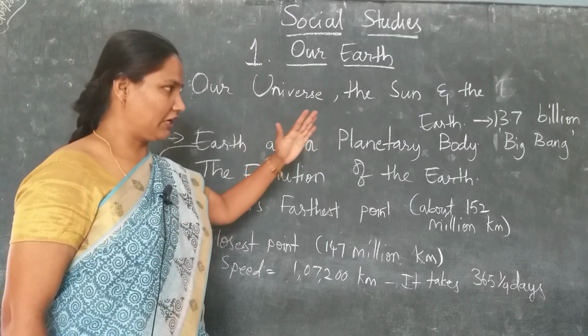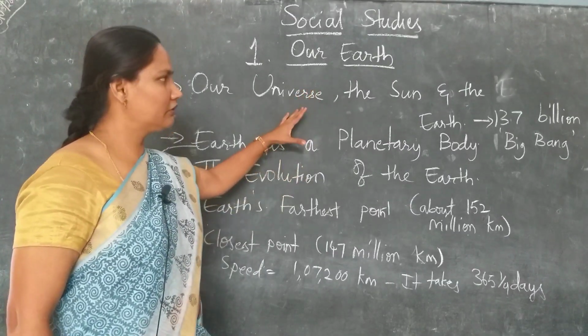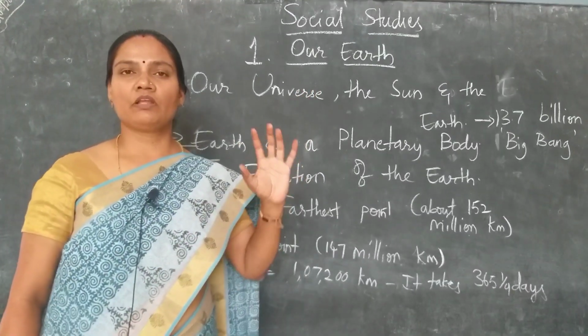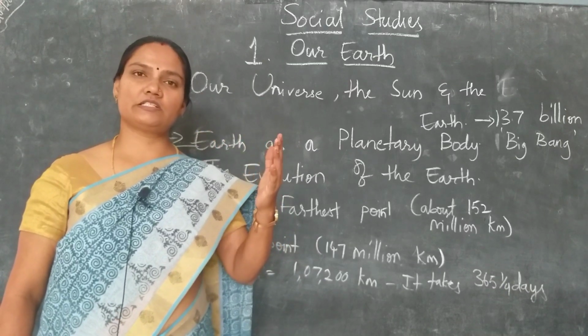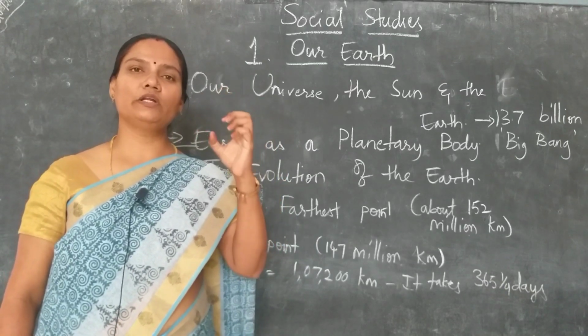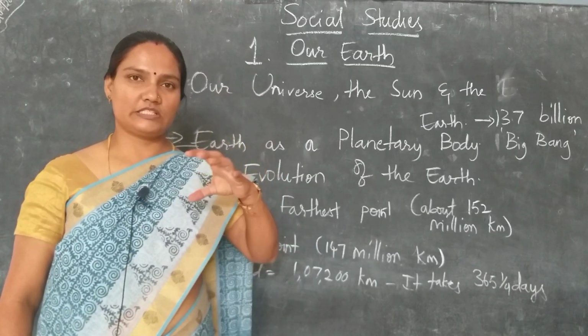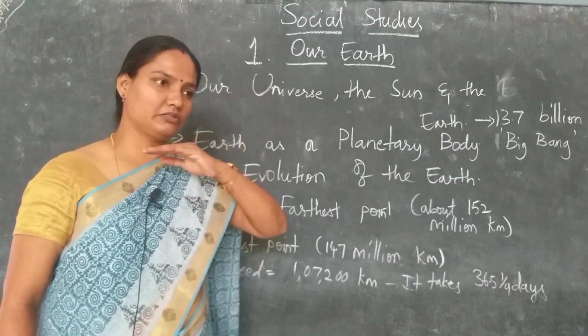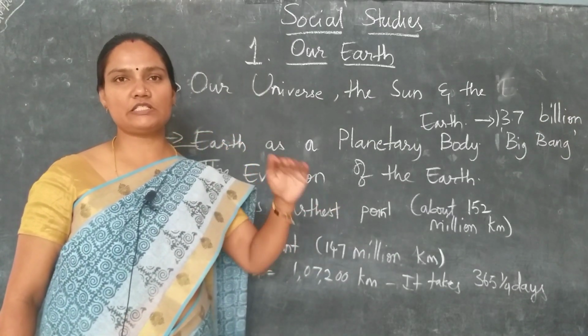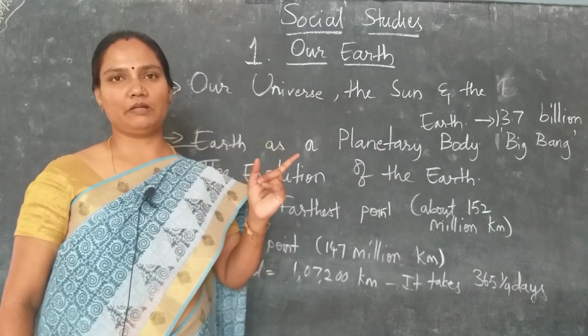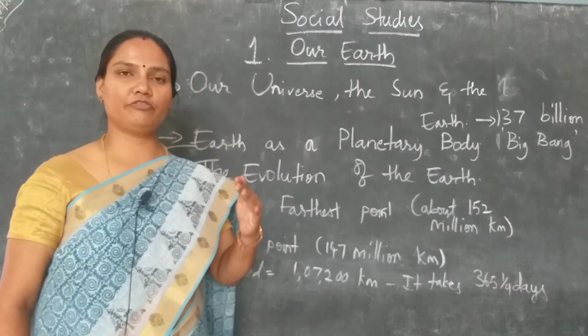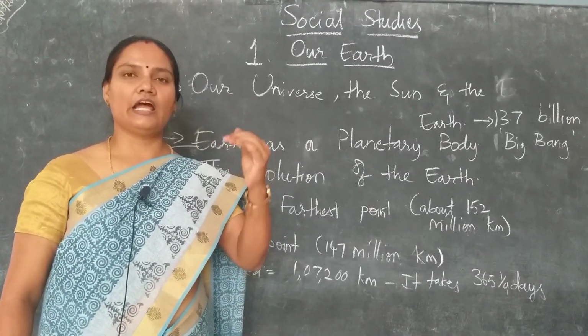According to them, Earth was a molten ball, and after many years it cooled down and solidified. During this process the outer layer of planet Earth got solidified and contracted, and